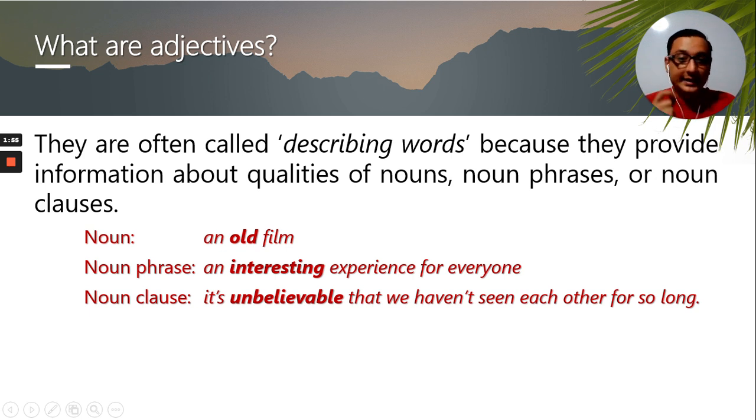In English, that's the way they work. And I want you to check the order. In English, adjectives come first. Old film, great movie, nice girl, handsome boy. In Spanish, it goes the other way around, right? So just remember, English, adjective first, noun second.